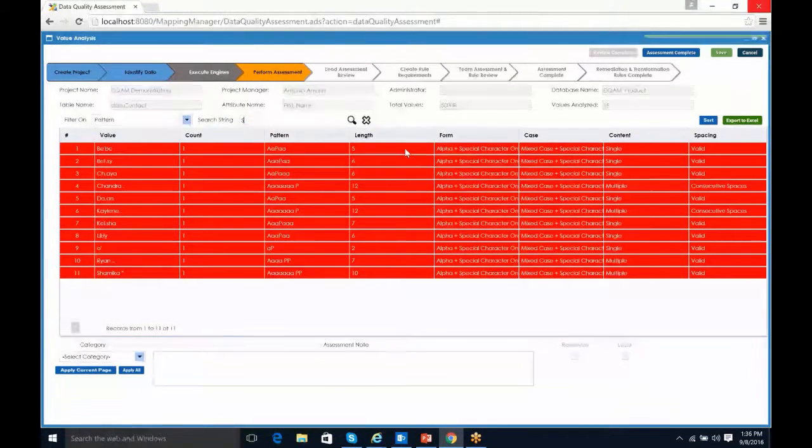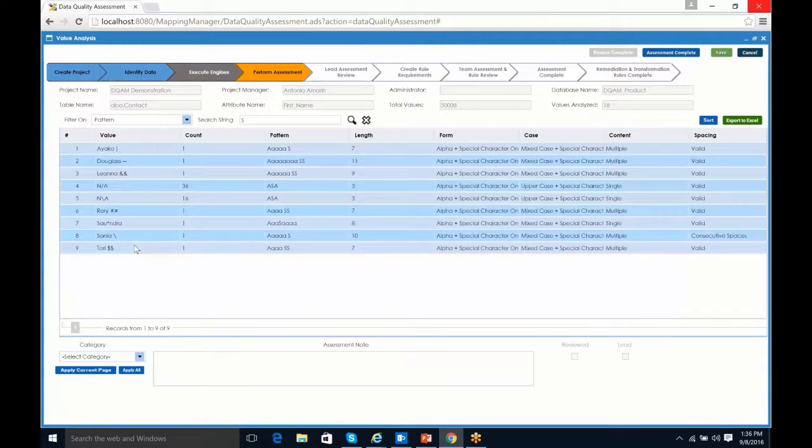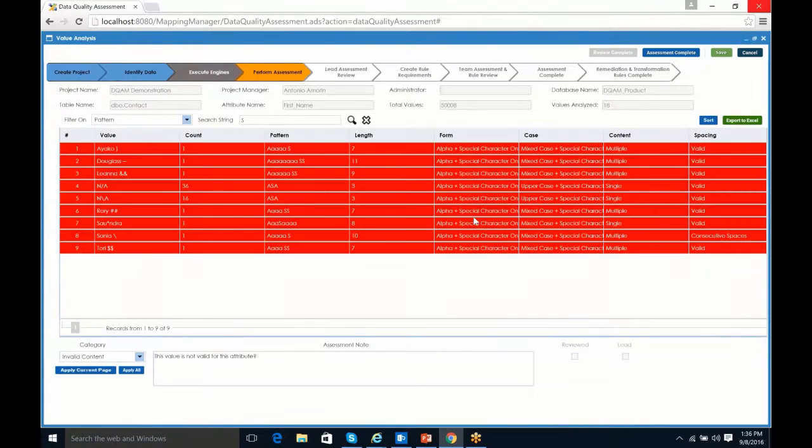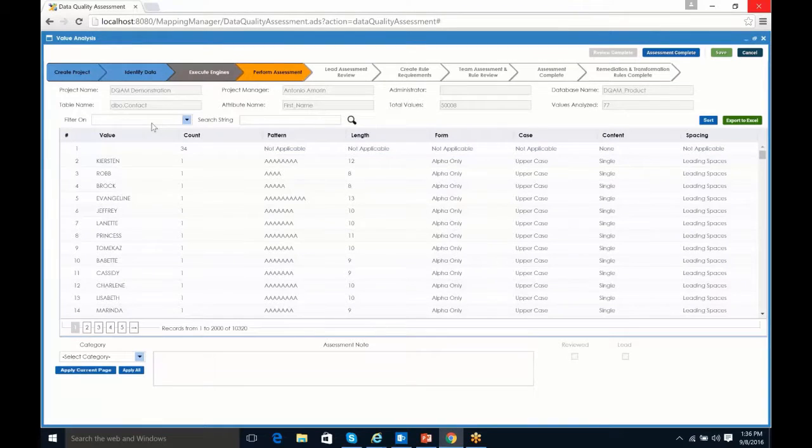We can do the same thing for signs. We shouldn't have signs. If I do that, we have another set of data. And again, these are all signs that should not be in a first name. I can flag those as being invalid and save those as well. So again, that shows you the whole capability of being able to use our filtering capability.